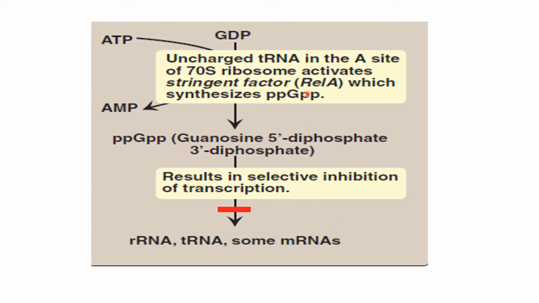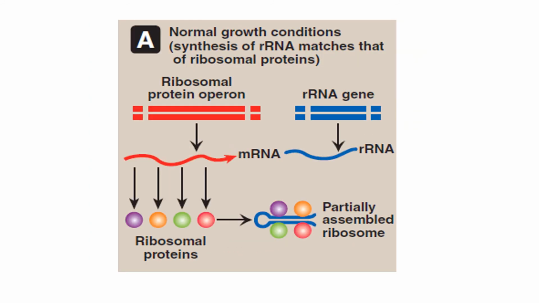So one of the stringent responses is the production of RelA protein so as to form the alarmone guanosine tetraphosphate, which is used for the inhibition of ribosomal RNA, tRNA and some of the messenger RNA, so no translational process takes place. The other response is when there is a balance, transcription and translation coordination.